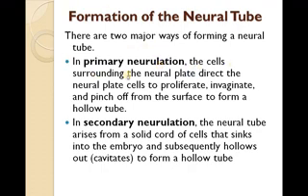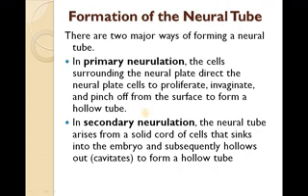The cells surrounding the neural plate direct the neural plate cells to proliferate, move, invaginate and pinch off from the surface to form a hollow tube-like structure. That is what we call the formation of the neural tube.